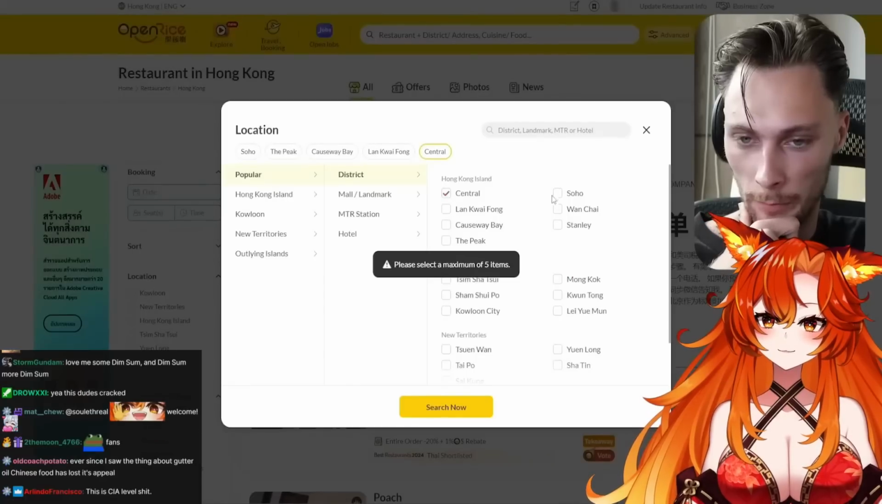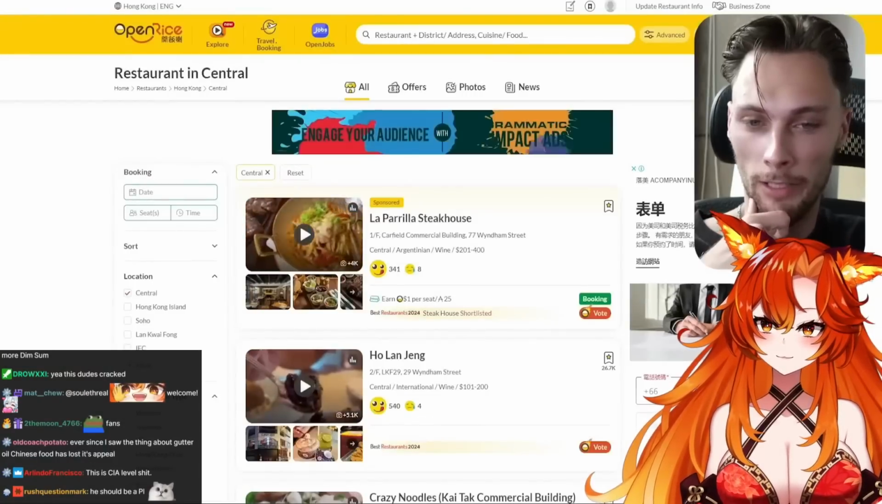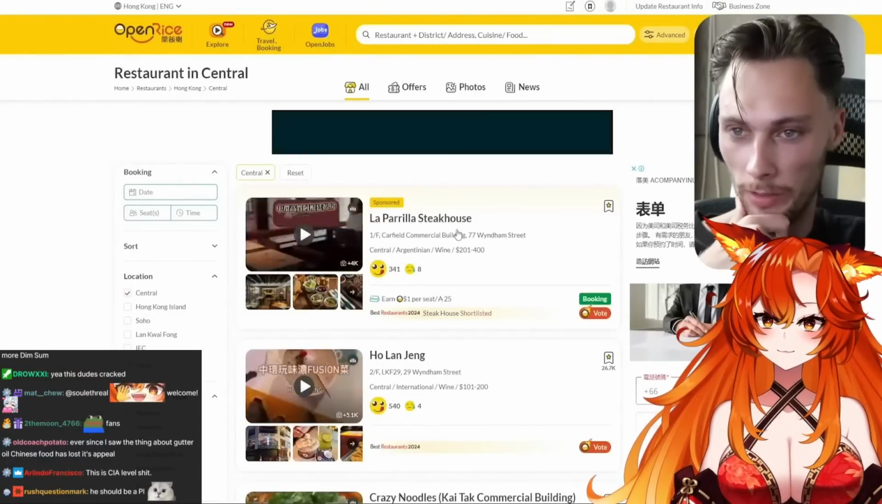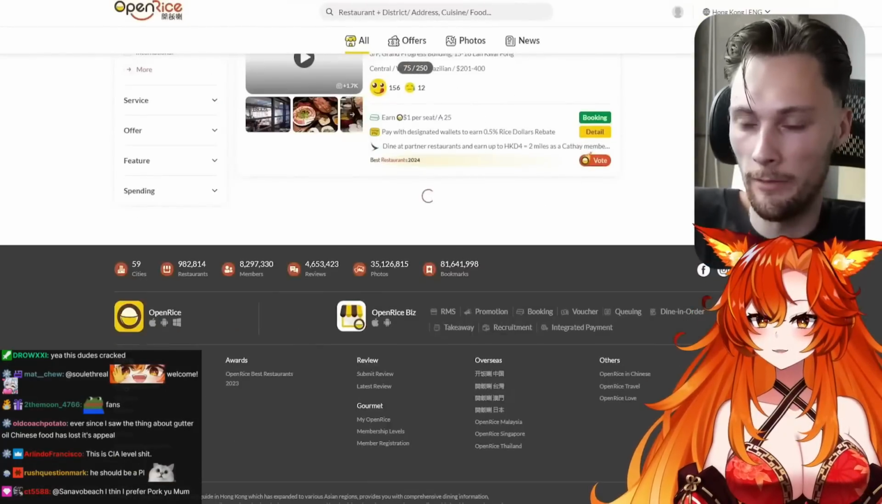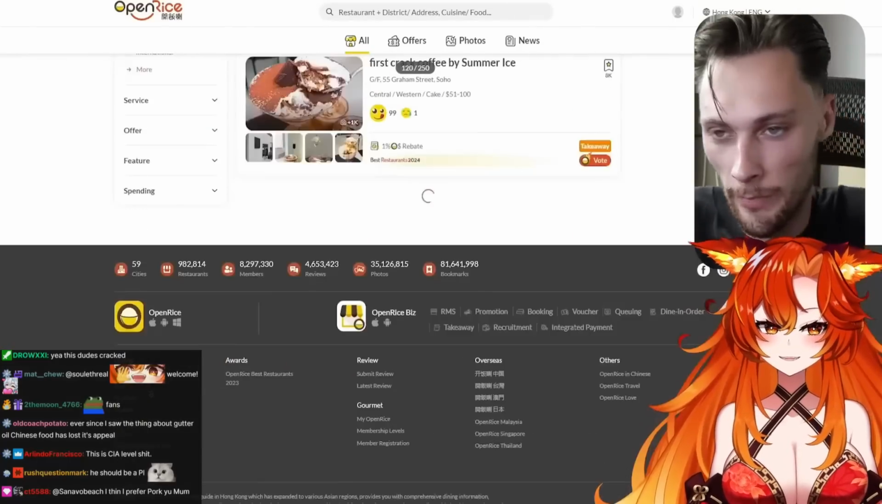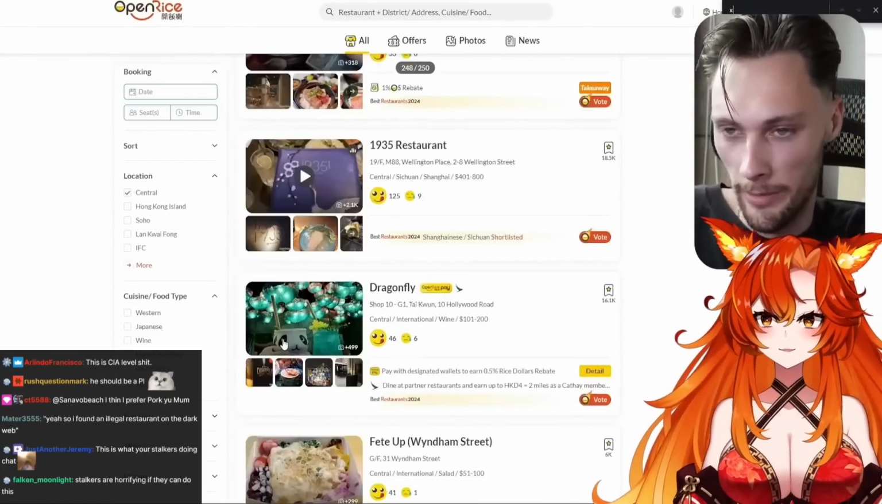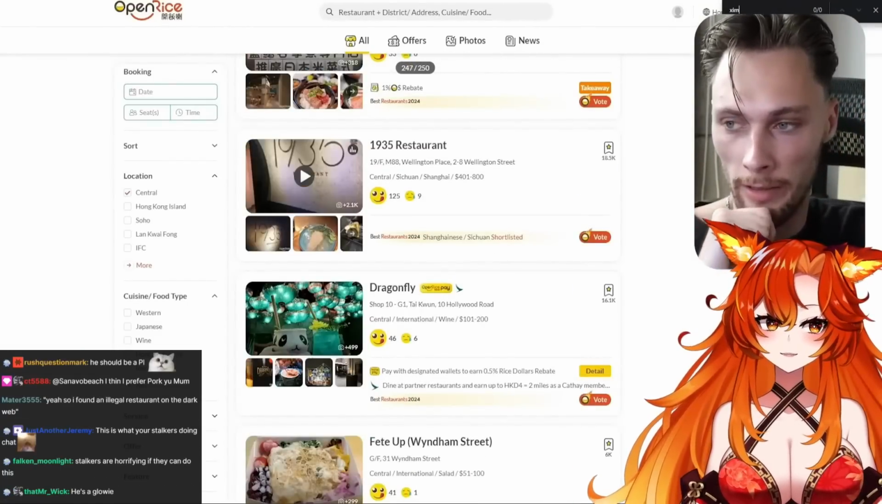What I'm going to do now is put it in Central. For Hong Kong, I feel like that's, on Hong Kong Island, the most likely, right? Oh, you can only go 250 here though, so that's not going to be good either. Unless it's just here. Maybe we're going to get lucky here. There's nothing XIM here.